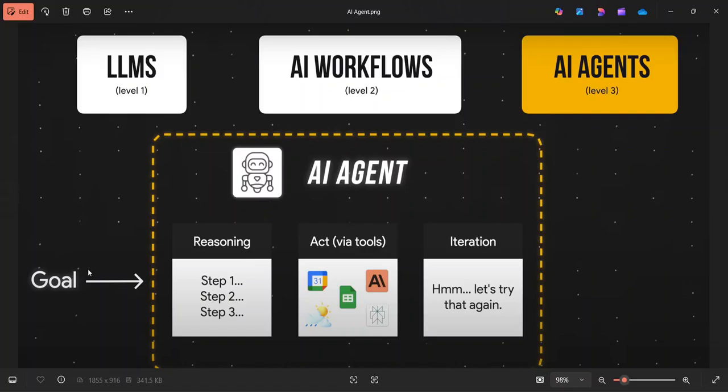So that's the goal, right? To find out the weather in a particular city. That goal will come to the AI agent. The AI agent will try to recognize the content, to reason about the content, and divide the goal into steps based upon the content provided. It will create a step one: the user asks about the weather, so where do we get this information from?